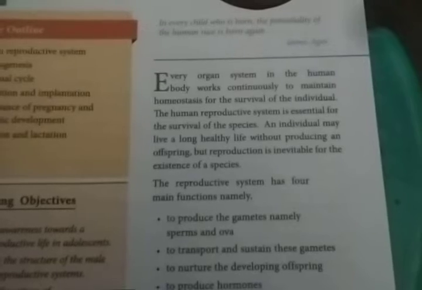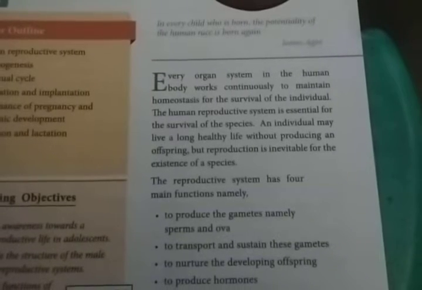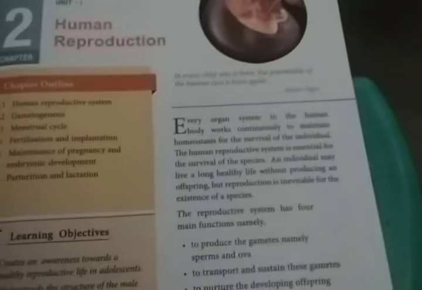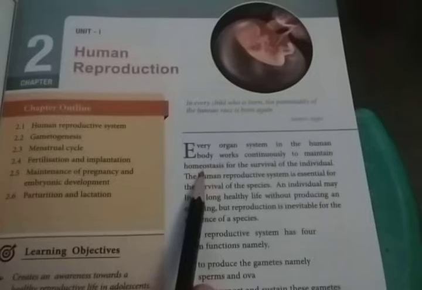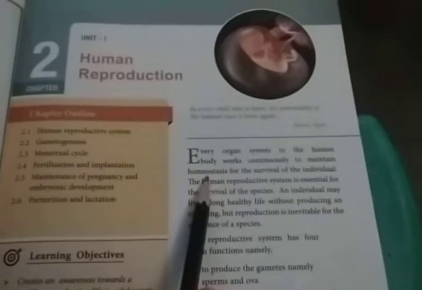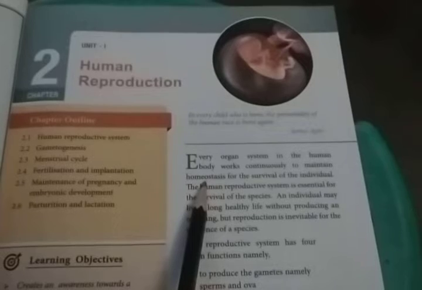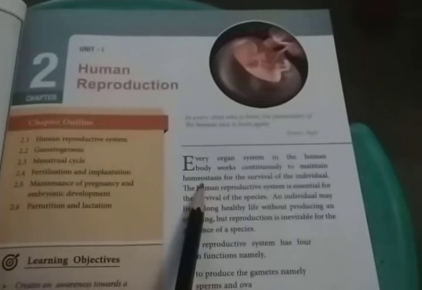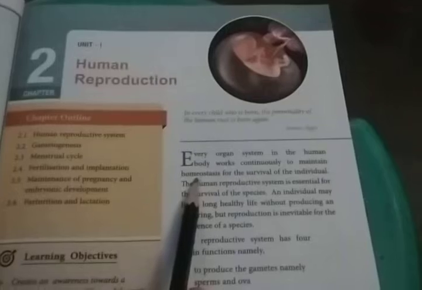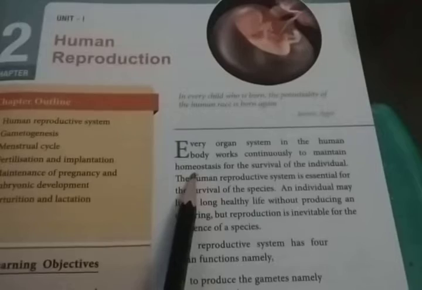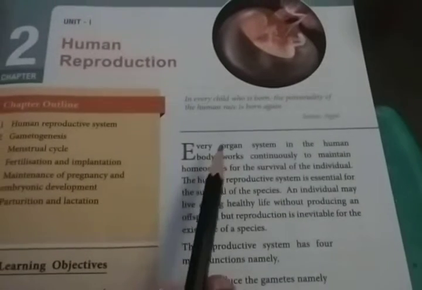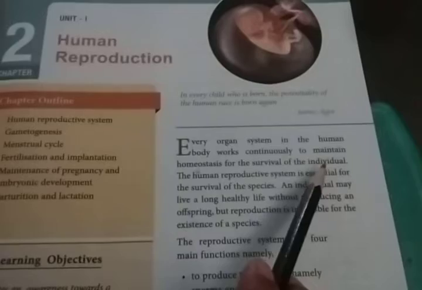Okay, so each organ and system of the human body is continuously working to maintain homeostasis. We studied homeostasis last year itself. That is the number of biological processes that occur in our body. Biophysical and biochemical processes occur in our body. They help to maintain the temperature, water content, mineral content, everything in our body. That process is known as homeostasis. So homeostasis is maintained by every organ and system. It is helpful for the survival of an individual.